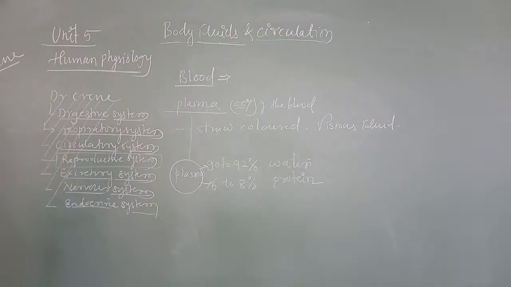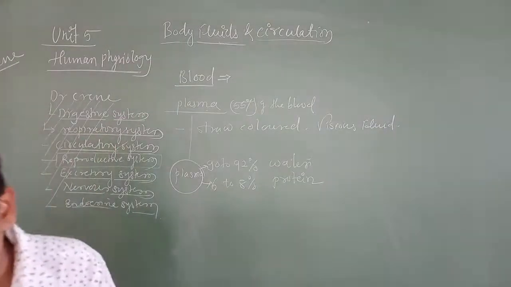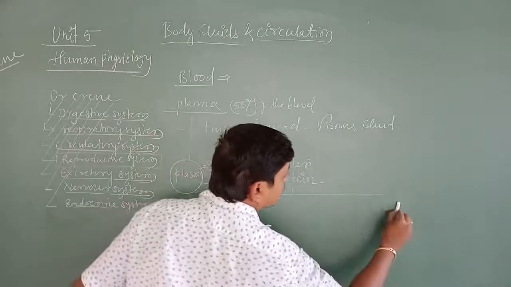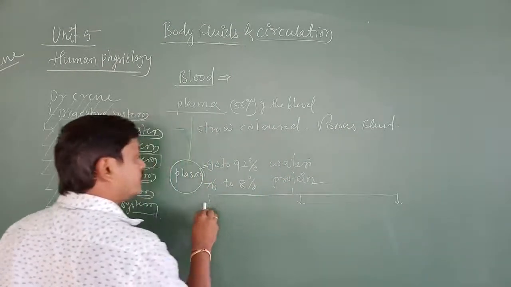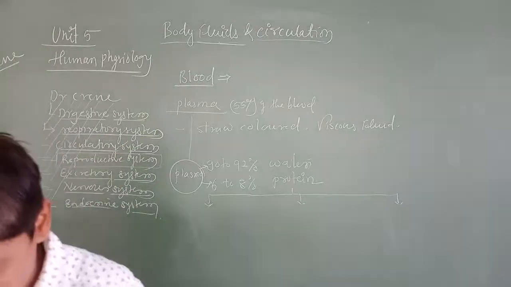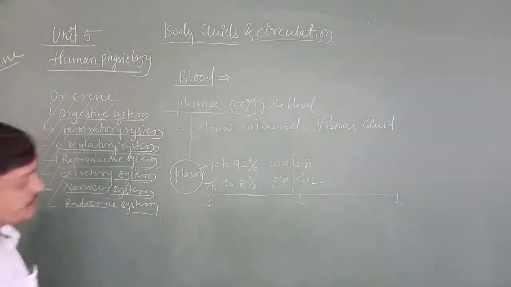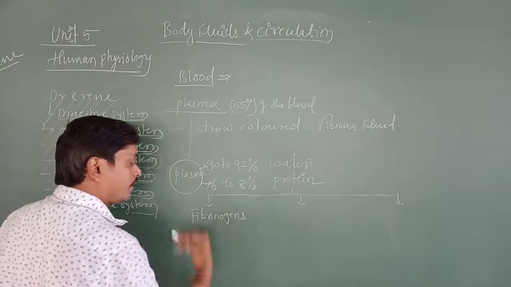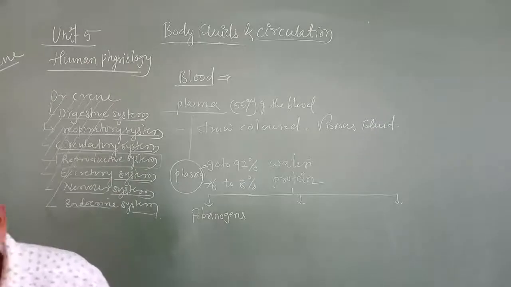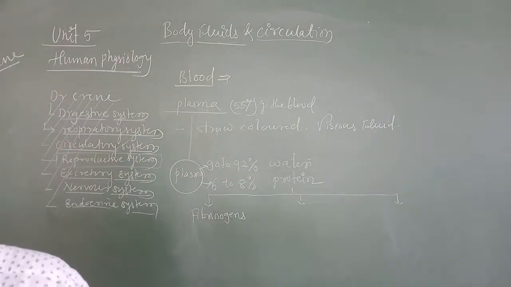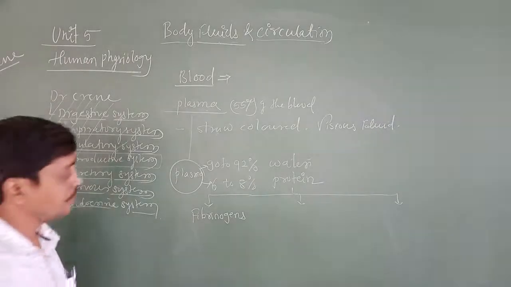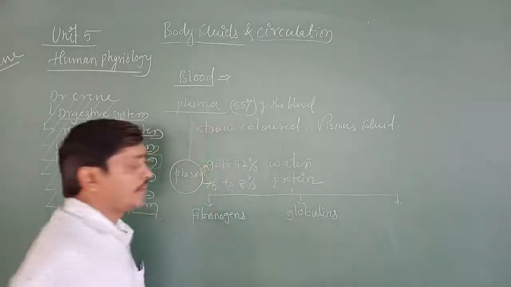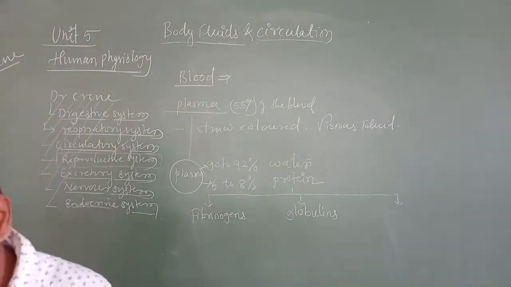Okay. After this, what we are going to study are the proteins. These proteins are of different types. What are those proteins? Fibrinogens, globulins, albumins.